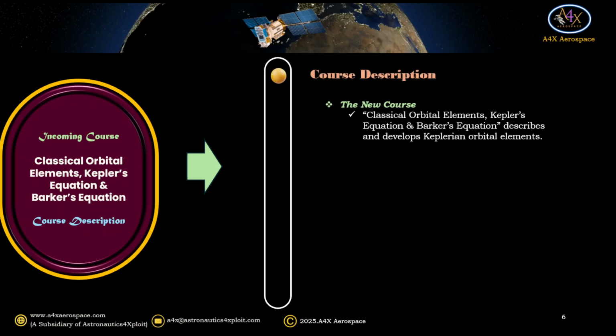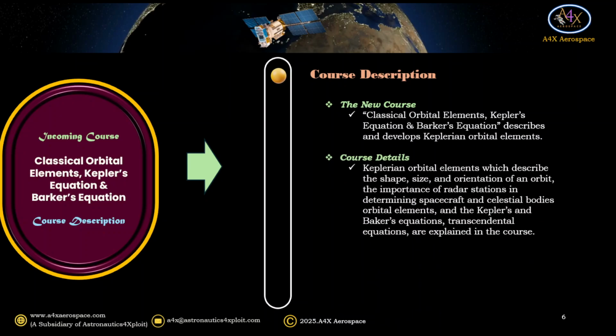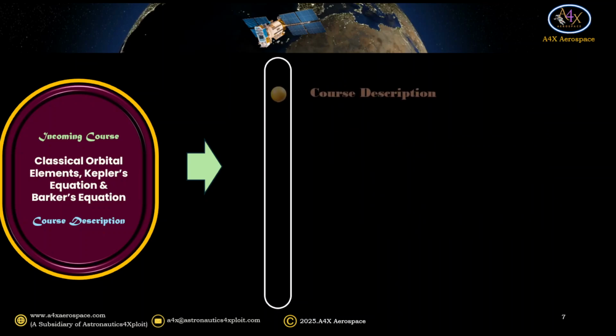The new course, Classical Orbital Elements, Kepler's Equation and Baker's Equation, describes and develops Keplerian orbital elements. Keplerian orbital elements, which describe the shape, size, and orientation of an orbit, the importance of radar stations in determining spacecraft and celestial bodies' orbital elements, and the Kepler's and Baker's equations, transcendental equations, are explained in the course.